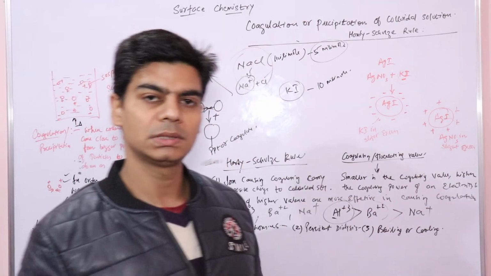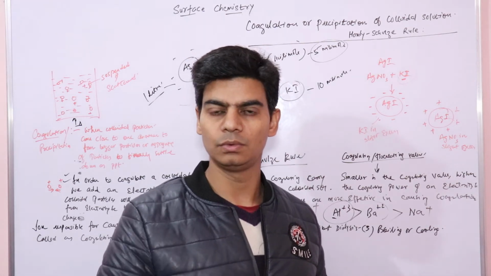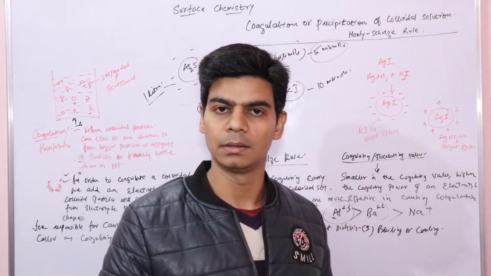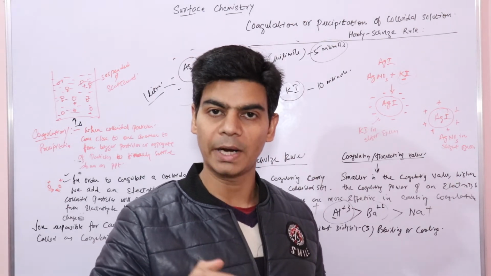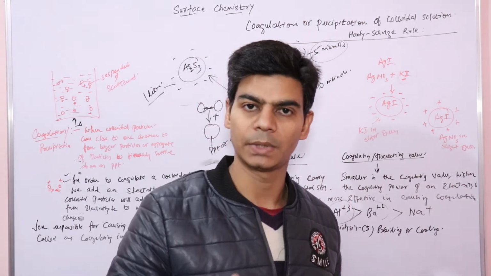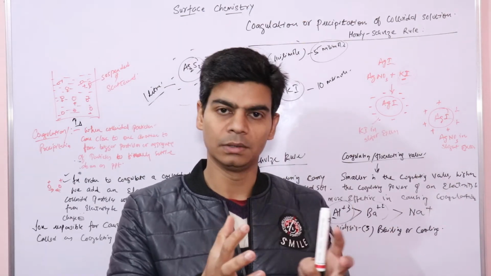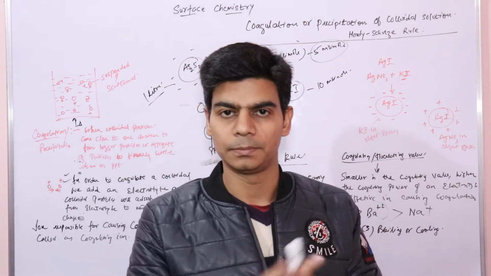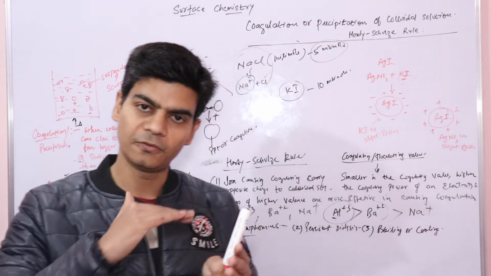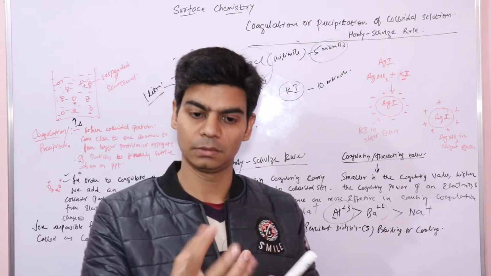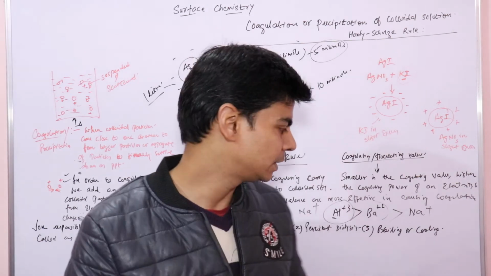The most common example is that of hot milk, where you know that when you keep a glass of hot milk, right, and when it starts cooling, you see that milk fat will start floating on the surface, right? It is due to coagulation. I'm sorry, the cooling causes milk to coagulate, right? And that fat part, the result of coagulation, will start floating on the surface, right?